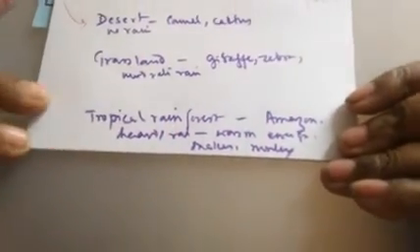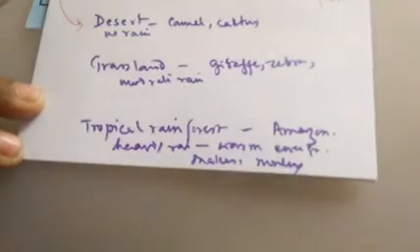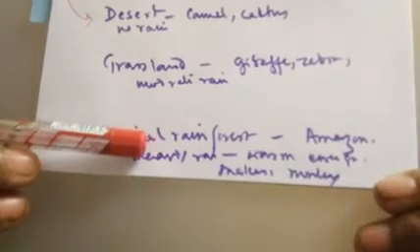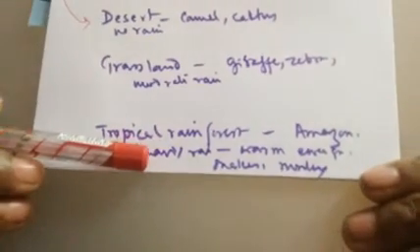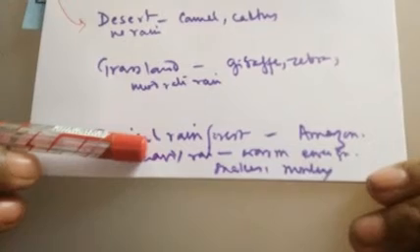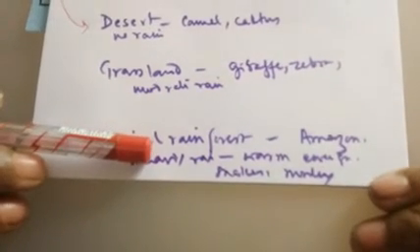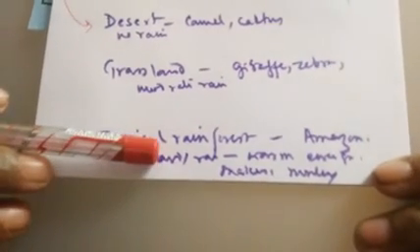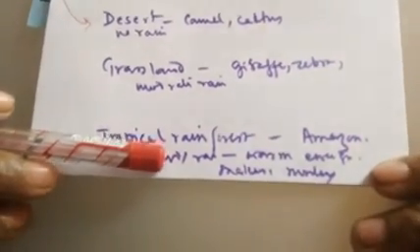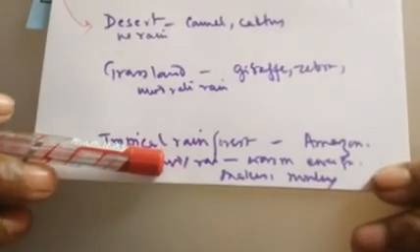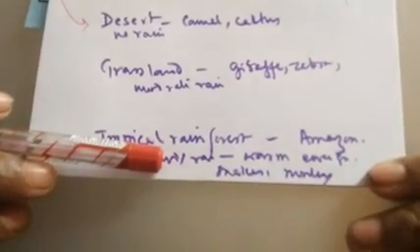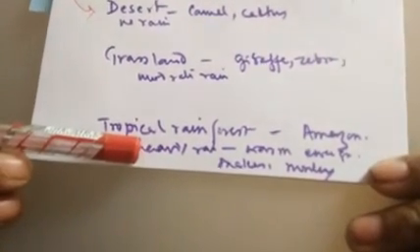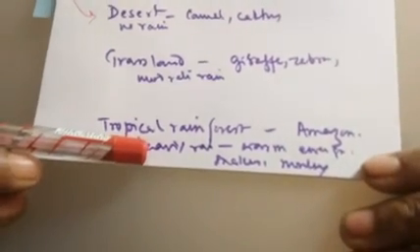We all know that tropical rainforest is the area getting maximum rainfall, and as it is getting maximum rainfall, there are dense forests. Clear? There are dense forests with lots of plants, and as there are lots of plants, there are lots of animals also. Clear? So tropical rainforests generally extend from one tropic to the other tropic, Tropic of Cancer to Tropic of Capricorn, in the equatorial region.